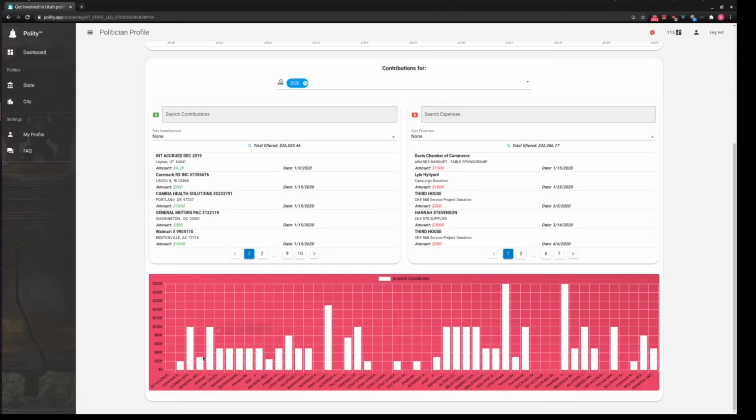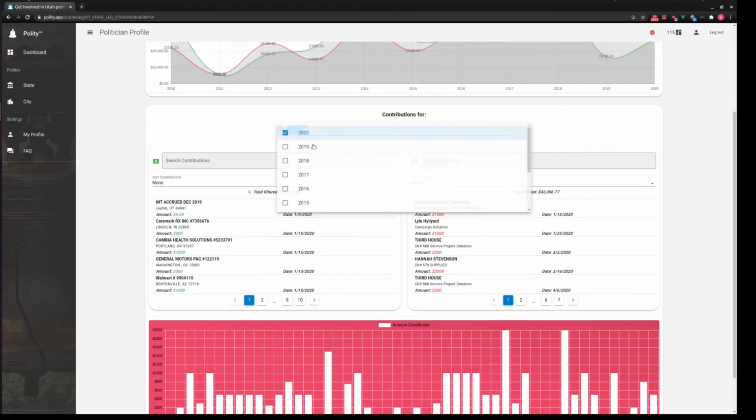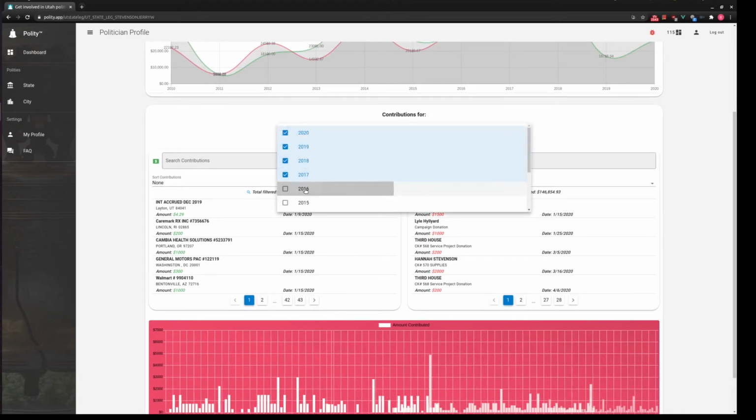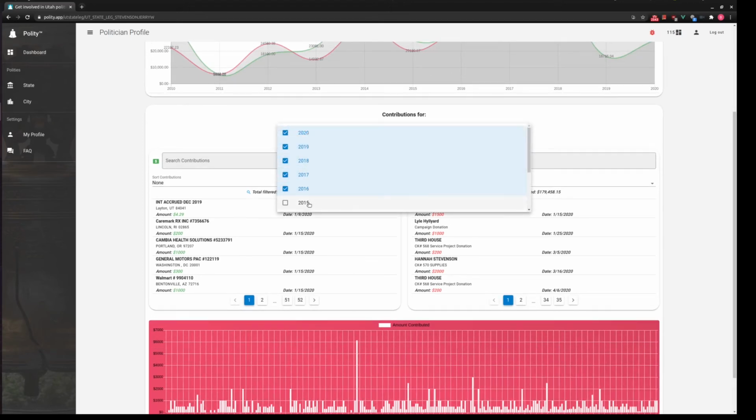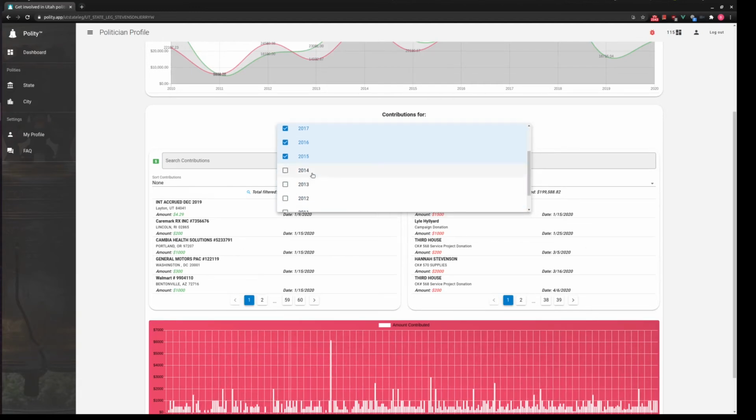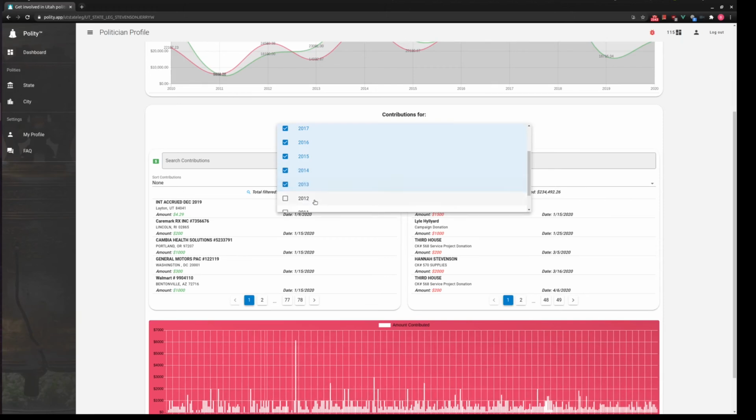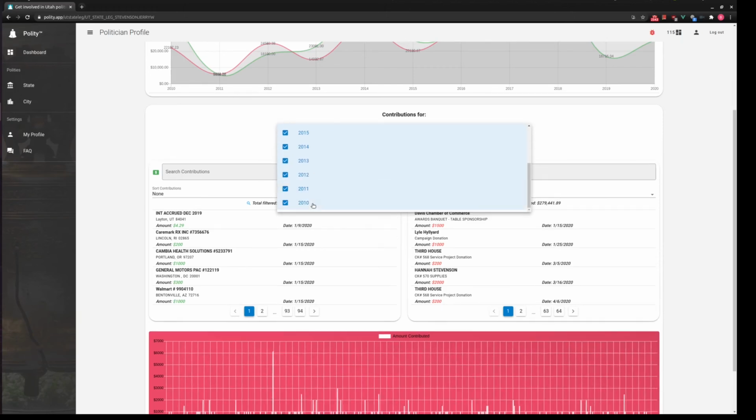And there's a little graph down here where I can see who contributed the most to him. This is for 2020. I can load up past years. And you'll notice that the chart down here at the bottom is updating, as well as, you may not be able to see it very well, these tables right here are also updating. It's loading in all the years' data.